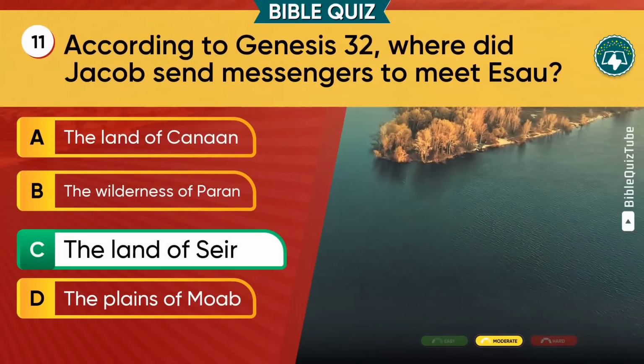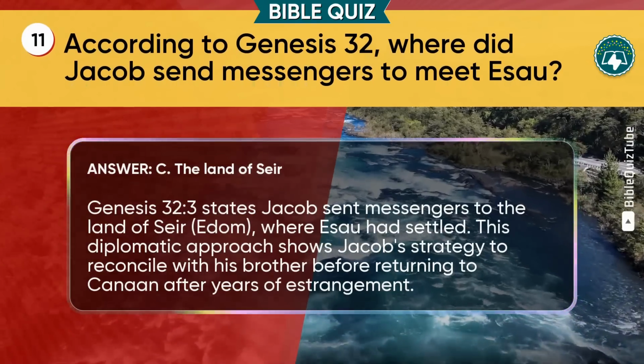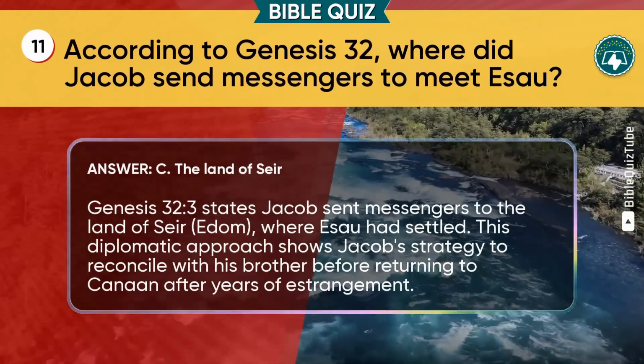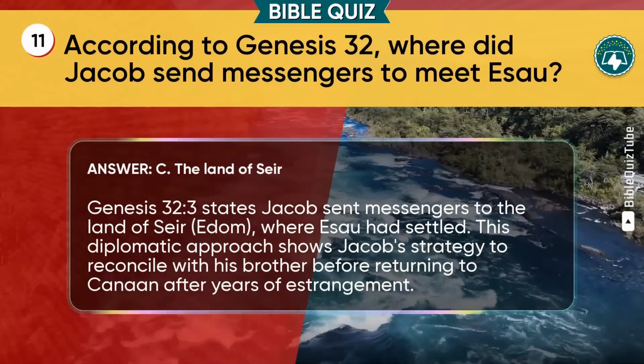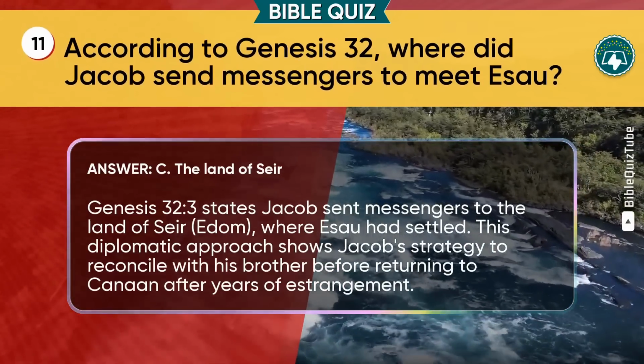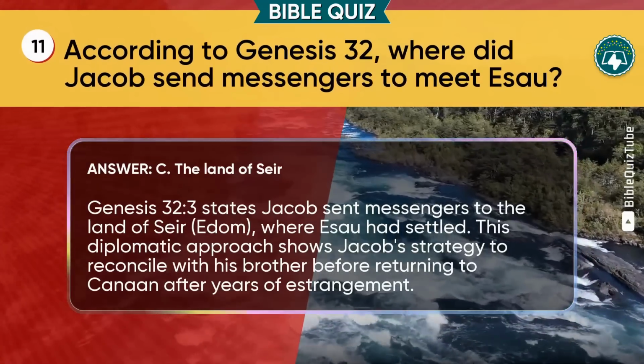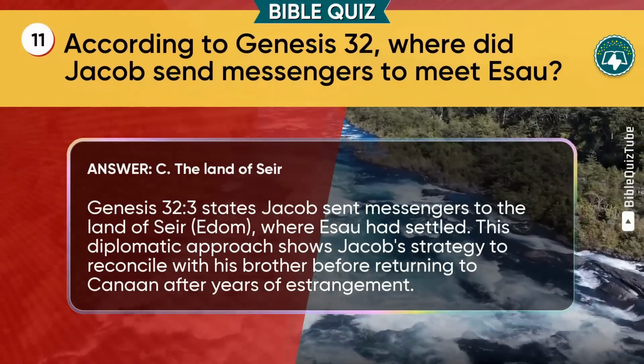C. The land of Seir is the correct answer. The explanation. Genesis chapter 32 verse 3 states Jacob sent messengers to the land of Seir, Edom, where Esau had settled. This diplomatic approach shows Jacob's strategy to reconcile with his brother before returning to Canaan after years of estrangement.